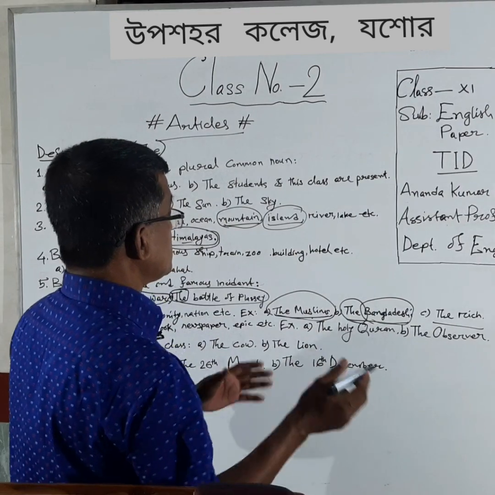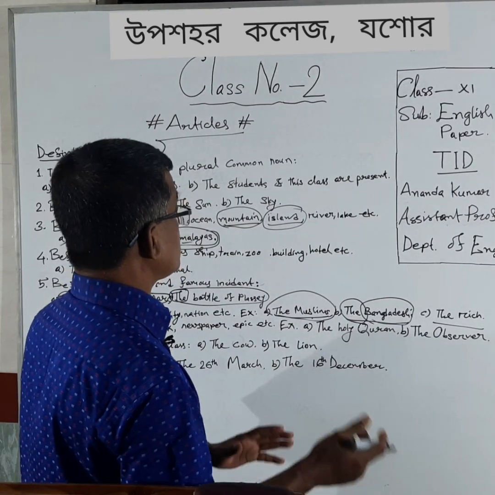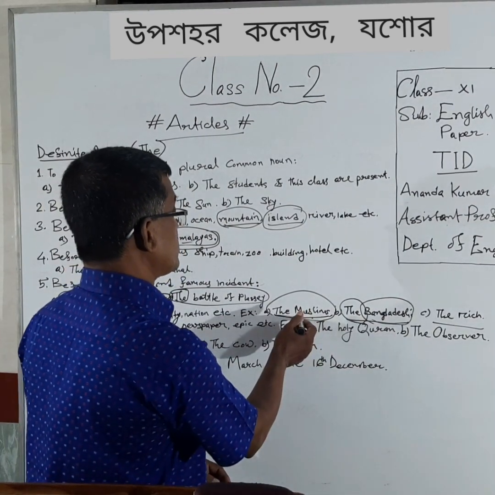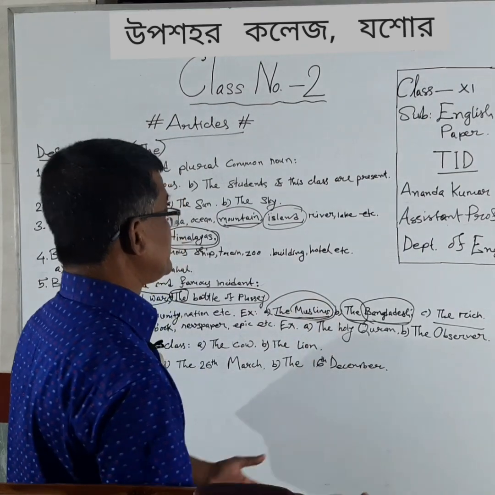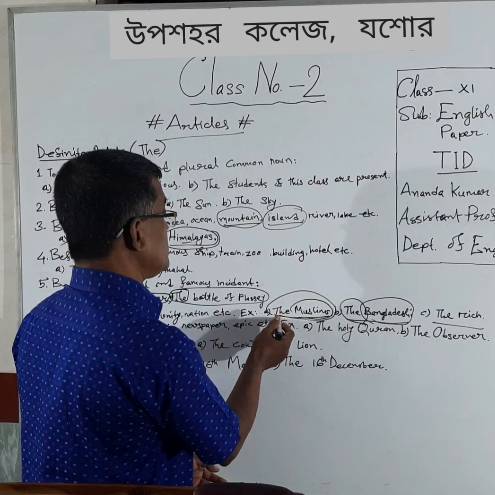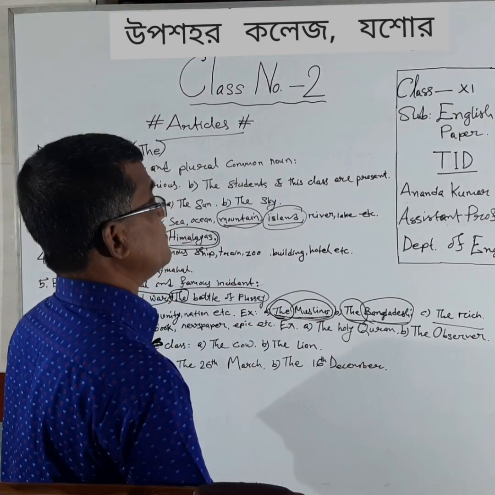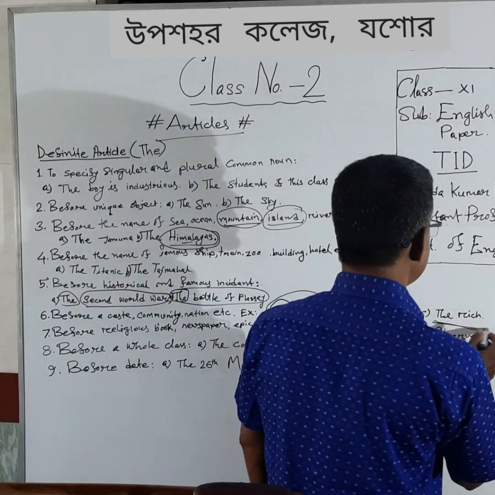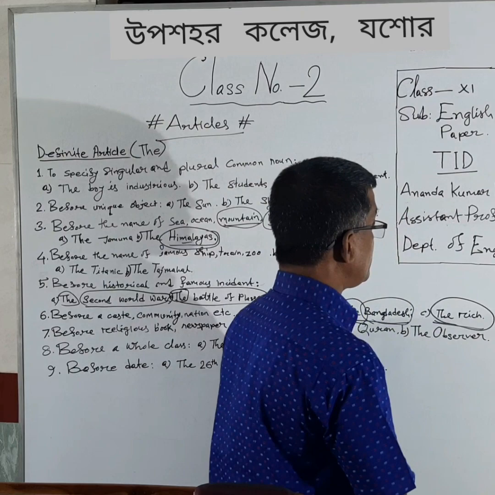Similarly, we have a religious group here. Muslims belong to a particular religion. So when we write Muslims or Hindus or Christians, we will have to write the definite article "the" before them.